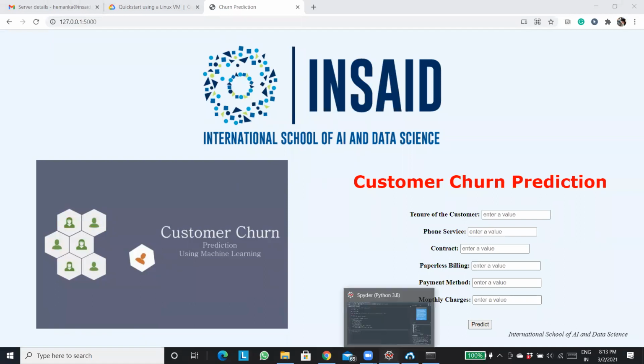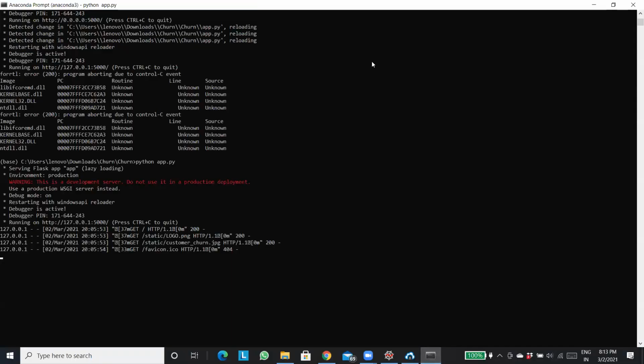And if you see, once I executed that, some warnings are there. The first main warning is: this is a development server, do not use it in production. So you can't use this particular thing in production, right? Use a production WSGI server instead. So there is something known as WSGI. Does anyone know the full form of WSGI?